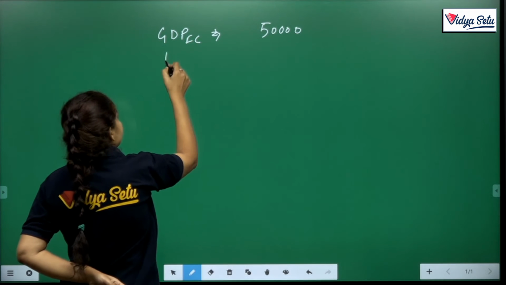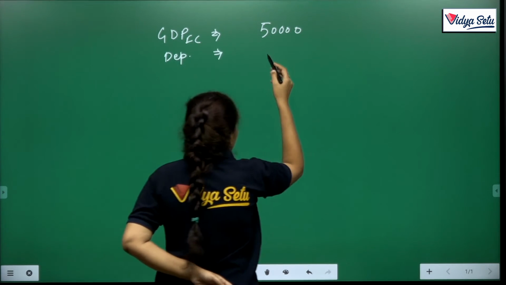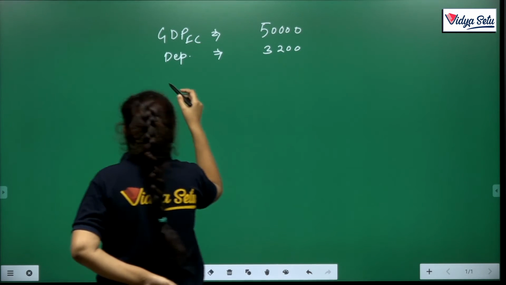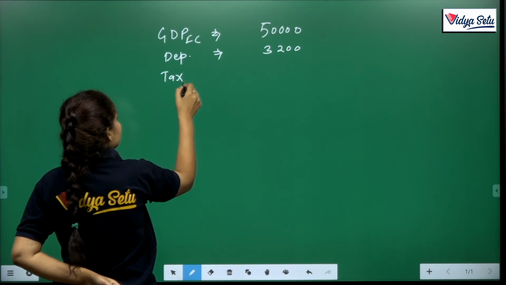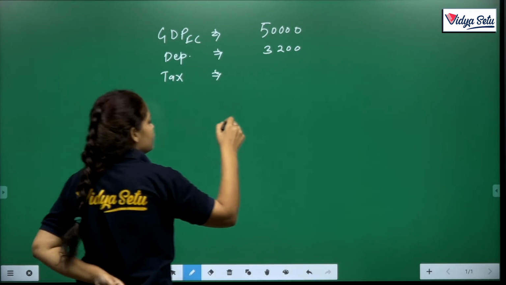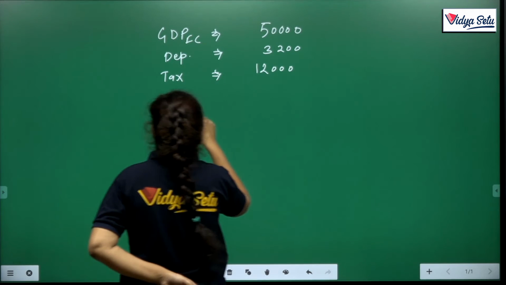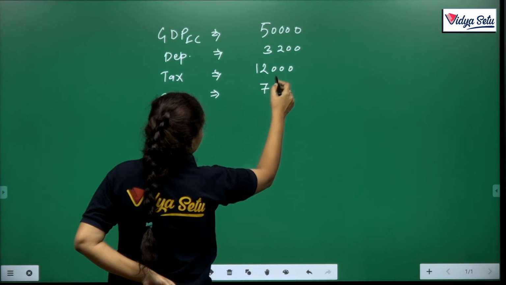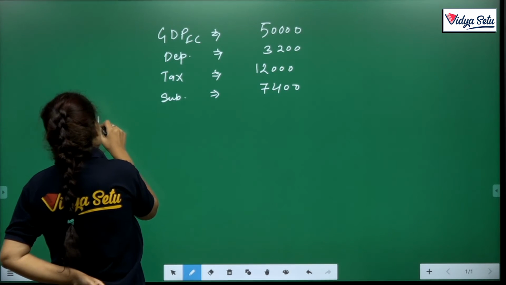Depreciation is 3,200. Taxes are 12,000 and subsidies are 7,400. Clear?